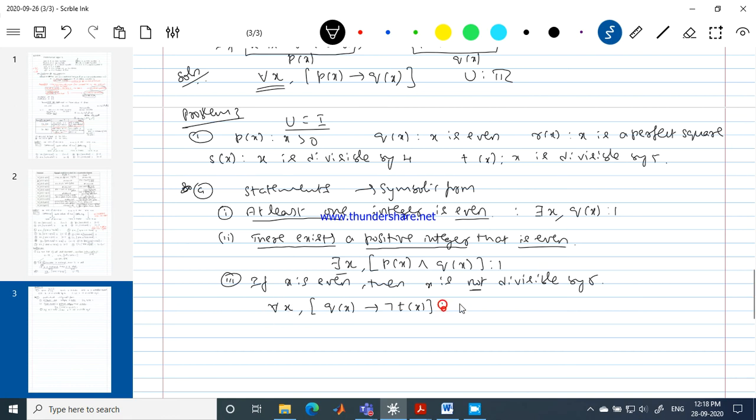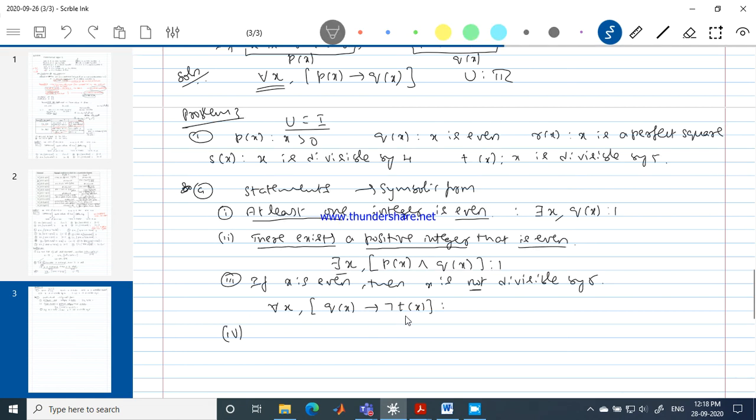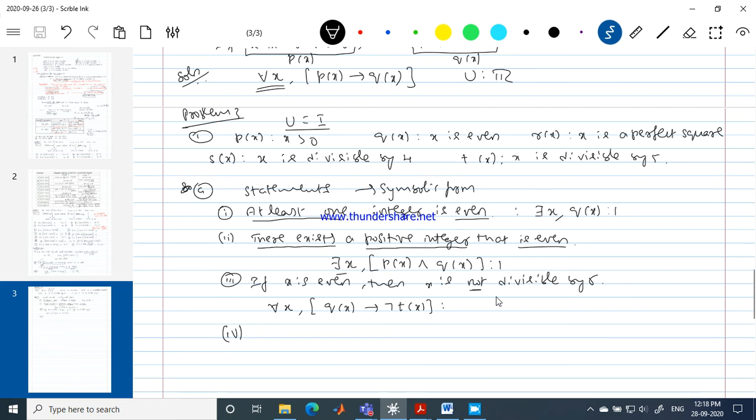And what is the truth value of this? What is the truth value of for all x? For all x, what should be done? Try to show it is false. To show it is false, for an implication, consider the hypothesis is true and the conclusion is false. That should be taken care of. So what should be the value of x for which it becomes false?